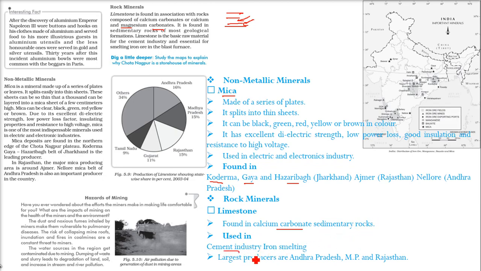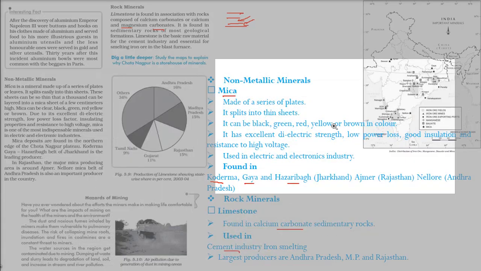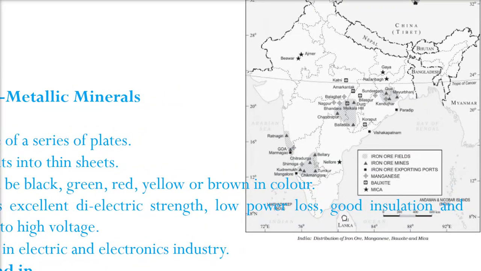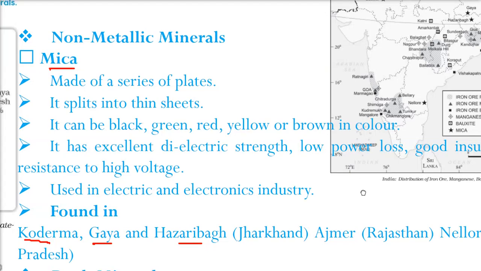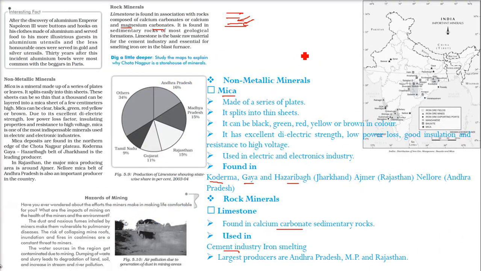It is used in the cement industry and for iron smelting, iron praglan, Loha praglan. So it is an essential element for smelting iron ore in the blast furnace. And the largest producers are Andhra Pradesh, Madhya Pradesh and Rajasthan. So let me take you to these areas first. So if we have limestone here, no, we have mica, yes, we have seen about that.